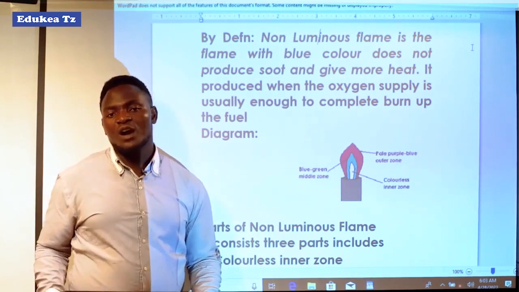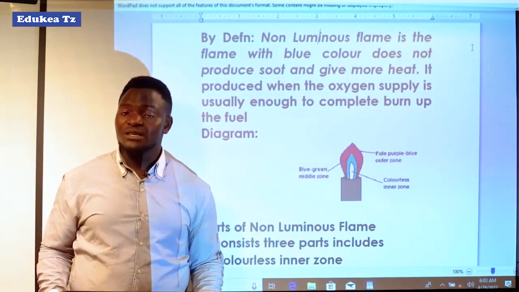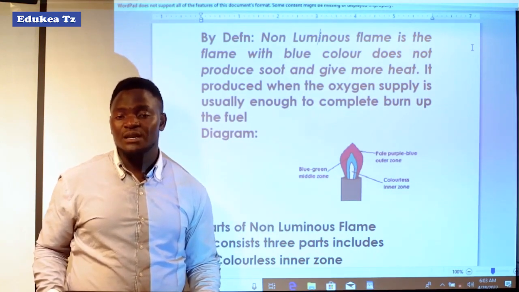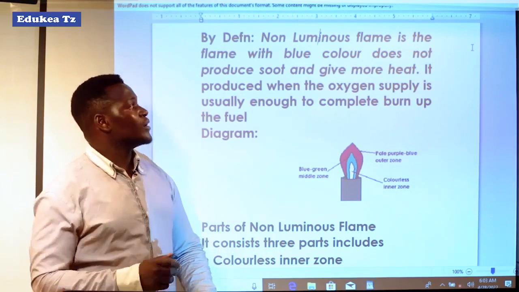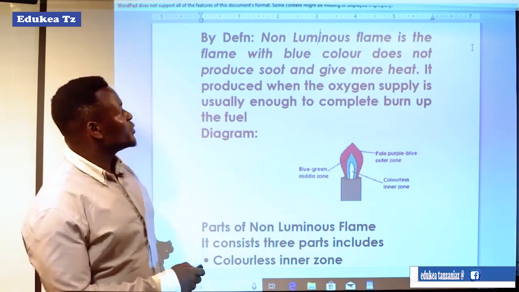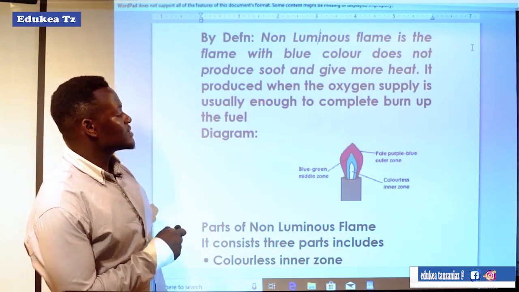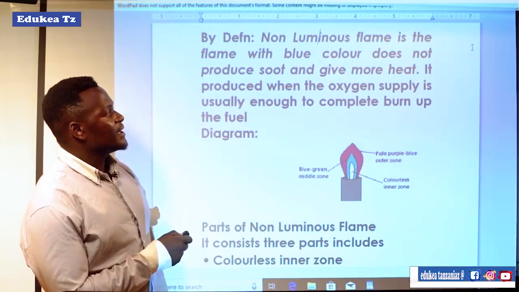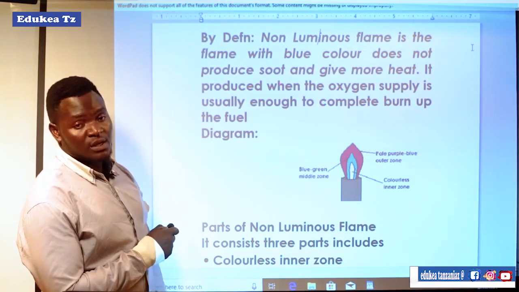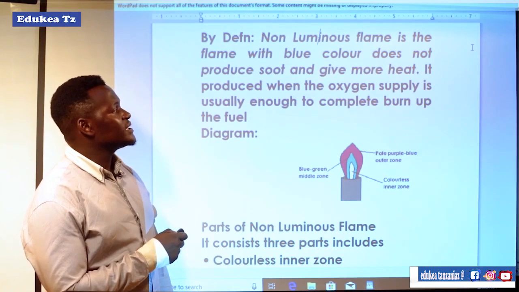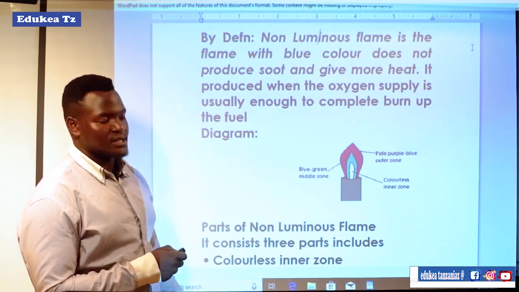This is the vice versa of luminous flame. The luminous flame is yellow in color, but the non-luminous flame is blue in color, and it does not produce soot, while the luminous flame produces soot. And also, it gives more heat.